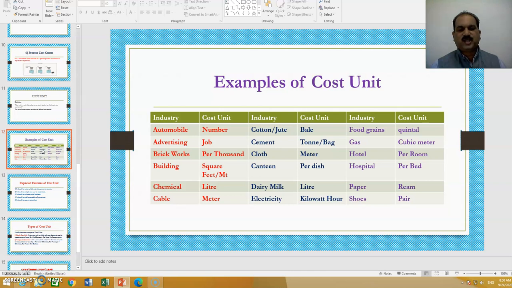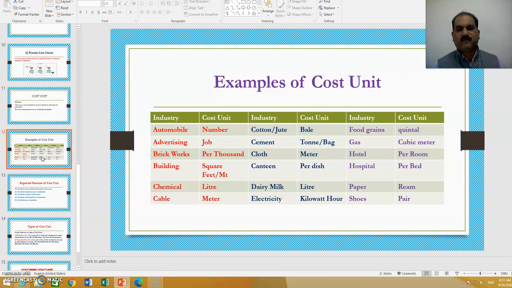Cotton or jute industry, the cost unit will be a bale. Cement industry, the cost unit can be in tons or per gunny bag. If the cloth industry, then the cost unit is meter. In canteens, it is per dish. If it is a dairy, milk dairy, then it can be in liters. If it is an electricity industry, then it can be kilowatt per hour.